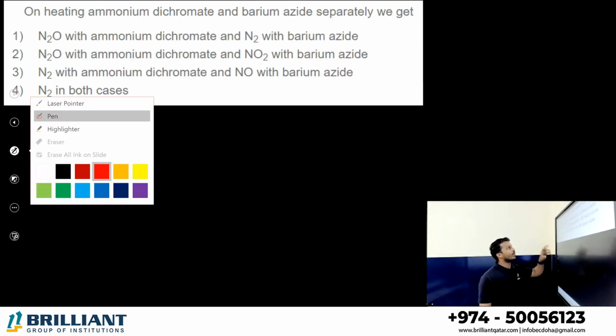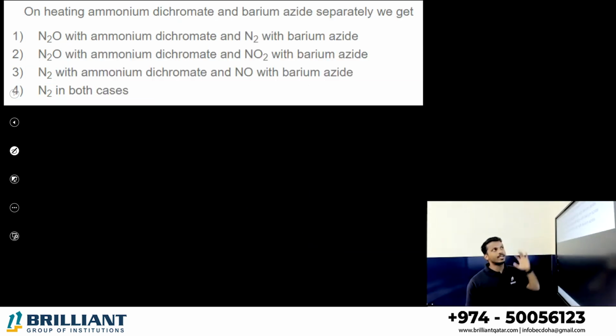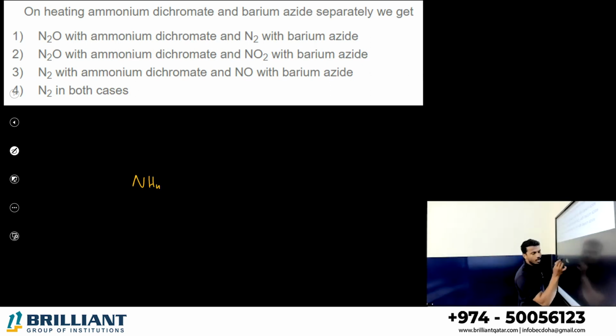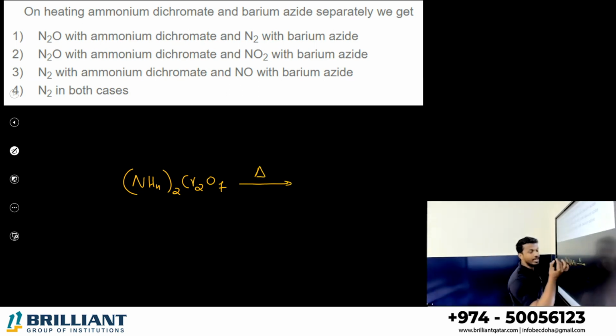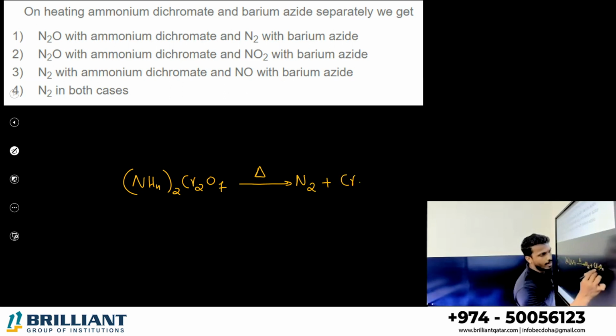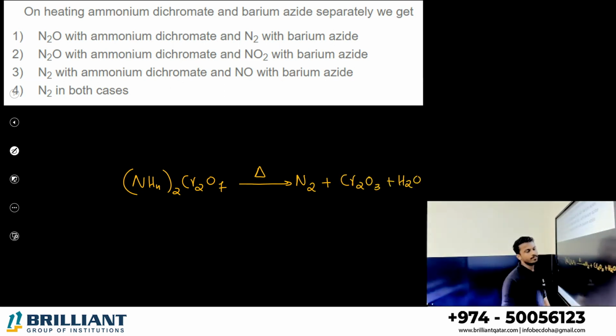Next one. On heating ammonium dichromate and barium azide separately, which type of substance do we get? What is ammonium dichromate? Ammonium, (NH4)2, Cr2O7. K2Cr2O7 is called potassium dichromate; (NH4)2Cr2O7 is called ammonium dichromate. On heating ammonium dichromate, you get a total of 3 compounds: nitrogen gas, Cr2O3, and water.